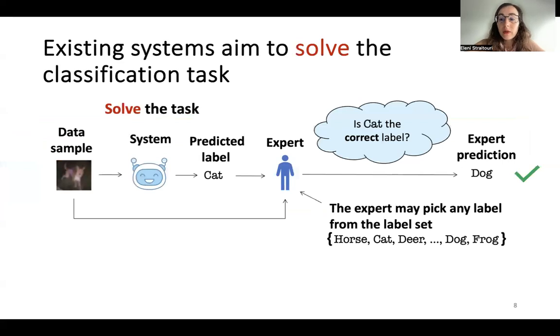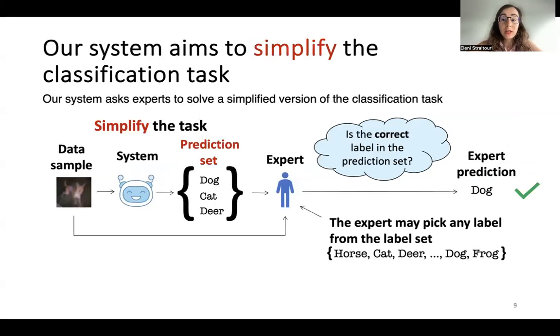To achieve this goal, we're going to reconsider the basic design of decision support systems that try to directly solve the task for the expert and come up with a system that is trying to simplify the task instead, meaning that instead of giving a single label to the expert, we want to give a set of labels, a prediction set, and ask the expert to choose from this set. Now, if we have no guarantees that the true label will be in the set, our expert will still need to decide if they're going to choose a label from the set, to understand if the set includes the true label. Otherwise, the set will mislead the expert.